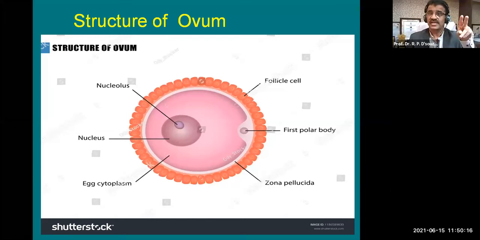If two spermatozoa enter, then it leads to a multiple pregnancy, like twins. So that is not a normal course; in the normal course, only one spermatozoon is allowed, and the entry of others is banned by the zona pellucida. And on the outer line, you can see the follicle cells which come from the ovarian follicle along with the ovum, and this zona pellucida will disappear at the time of implantation in the uterus. That means after the fertilization, that process comes in your embryology further.